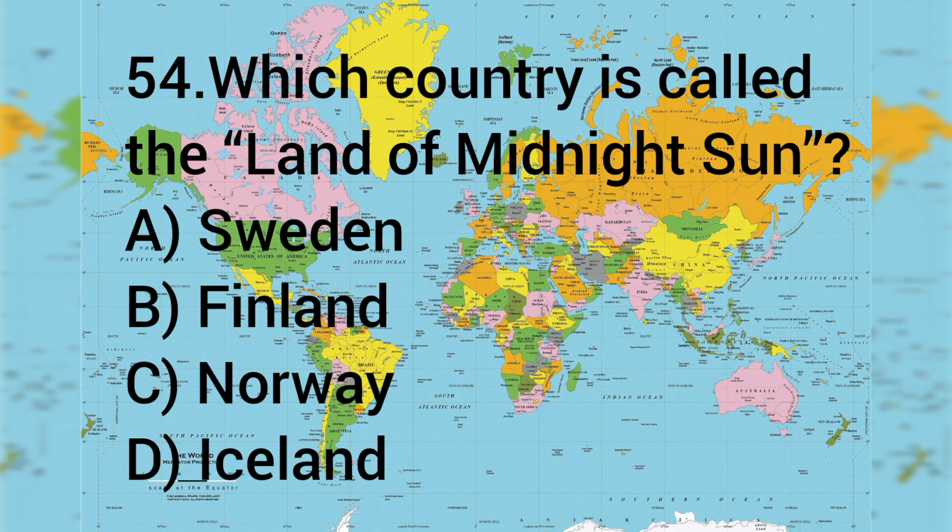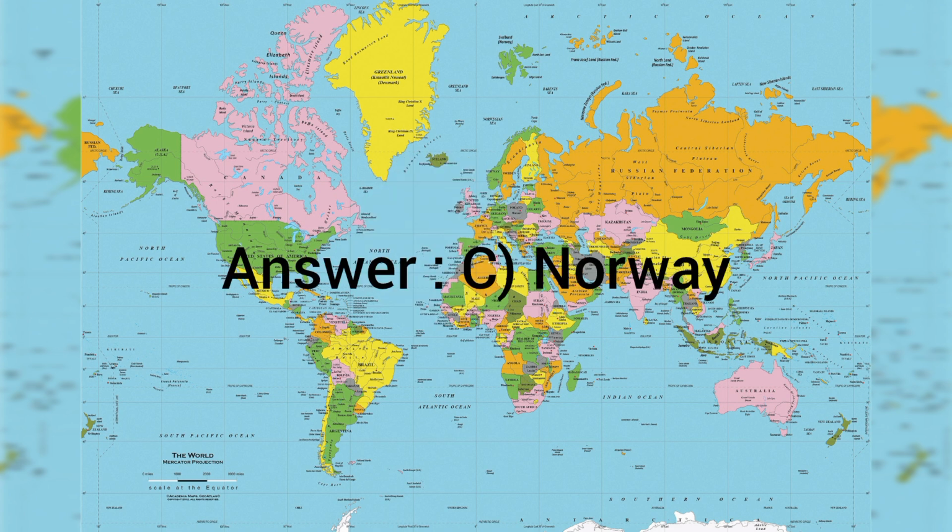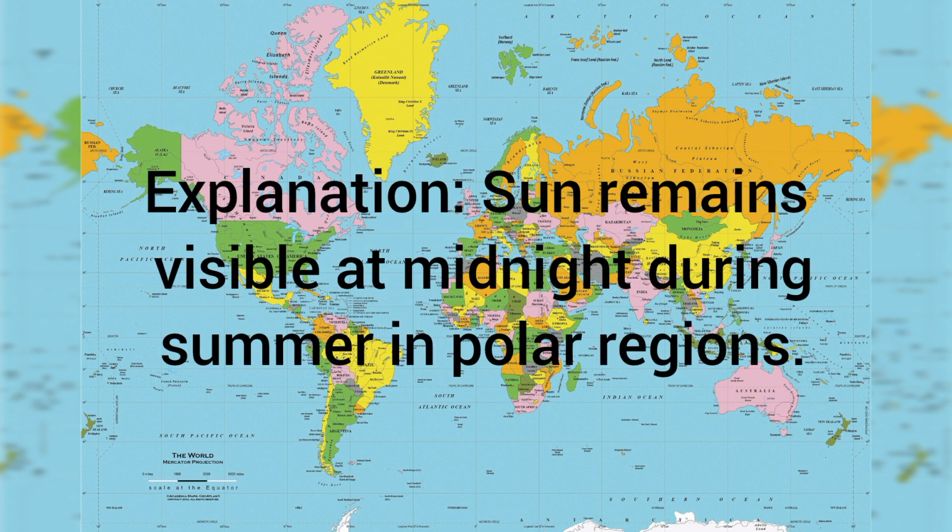Question number 54. Which country is called the land of the midnight sun? A. Sweden, B. Finland, C. Norway, D. Iceland. The answer is C. Norway. The sun remains visible at midnight during summer in polar regions.